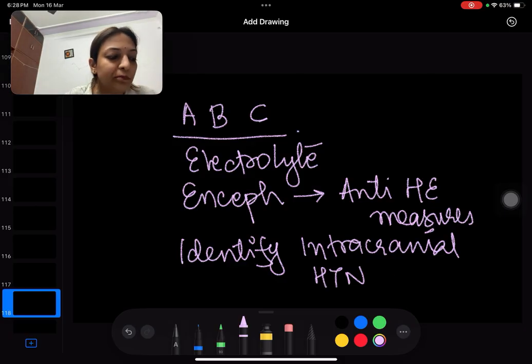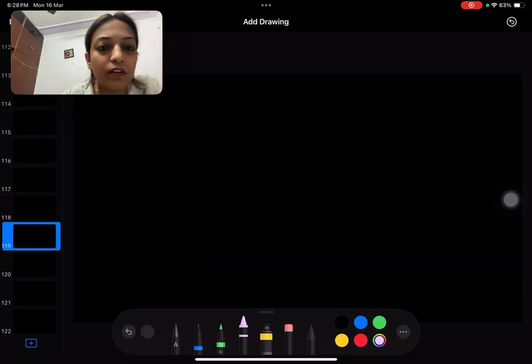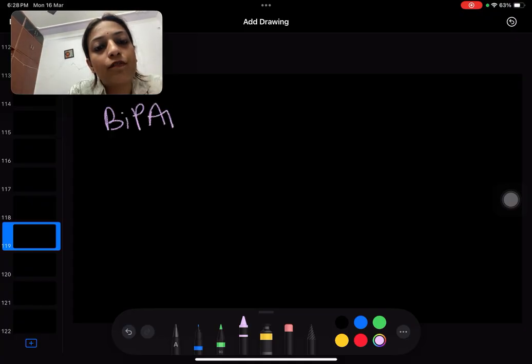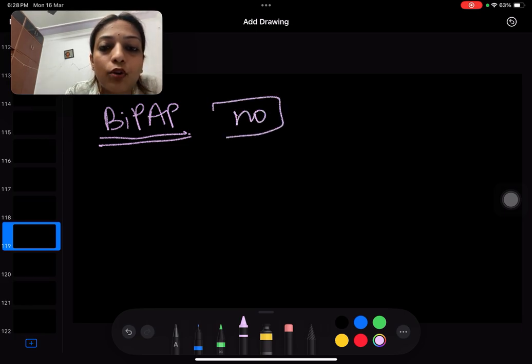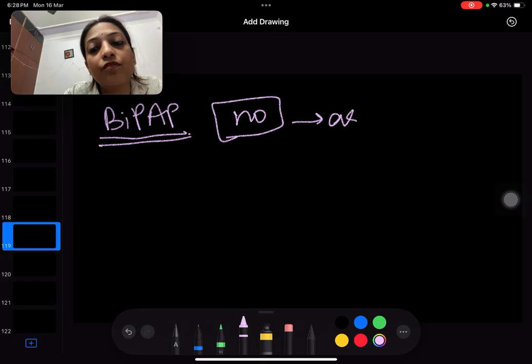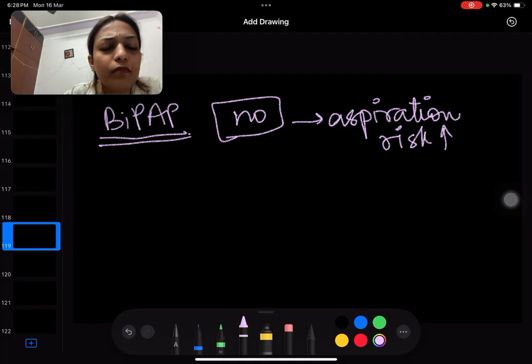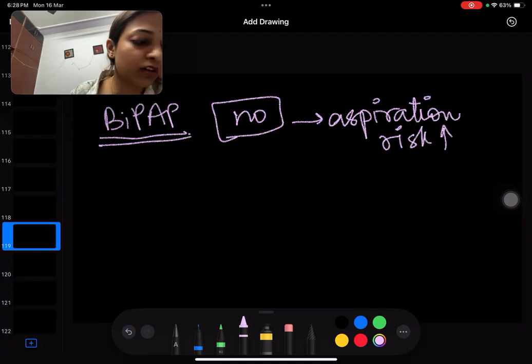Now, if it is being asked that can we take BiPAP support for patients with CLD who come in acute liver failure and patient is drowsy, then no, we cannot use BiPAP. Why? Because there is very, very high risk of aspiration. This is what we know already, right? So aspiration risk is very, very high. We do not give BiPAP to patients who are drowsy.